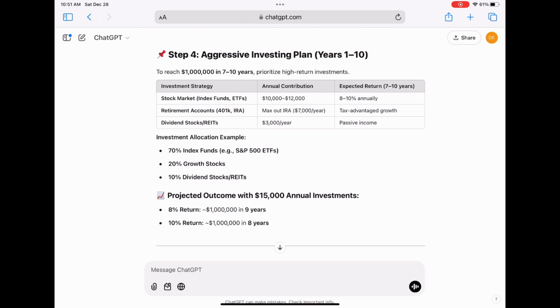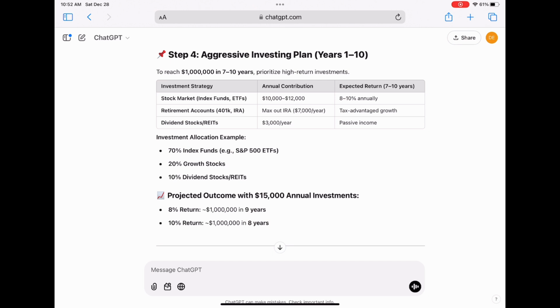The other one is 401k, which most of us have through our jobs if we are with an employer, or like Roth IRA or IRA accounts. You're maxing out at $7,000 a year. And then another optional one is dividend stocks and REITs, and that's going to be $3,000 a year.